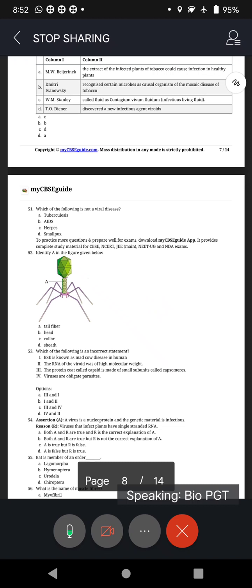Question number 51. Which of the following is not a viral disease? Again, not a viral disease. TB, AIDS, of course, all of you know, it's a viral. Herpes, you know, is a viral. Smallpox, you guess. Now left out is tuberculosis. Now your choices. Smallpox and tuberculosis. Which one? Arrive at the answer.